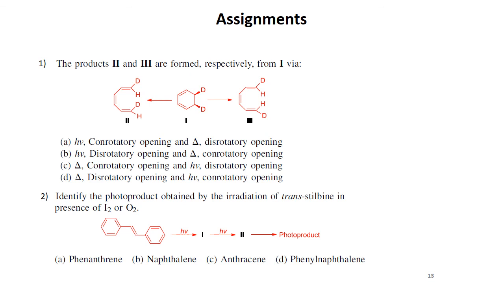What I want you to remember is that we have to carry out a 6 pi electronic electrocyclization reaction here. For the 6 pi electronic cyclization reaction you have to involve both rings and the middle carbons if you want to synthesize a bicyclic or tricyclic system.